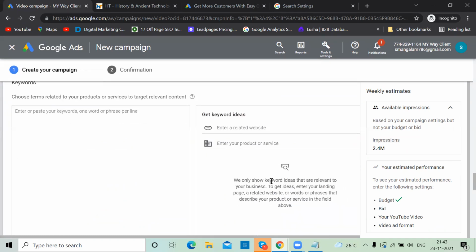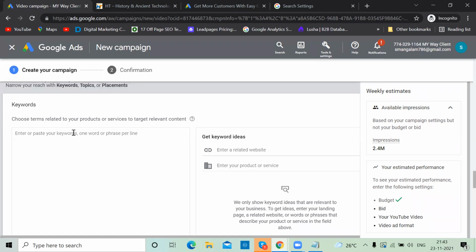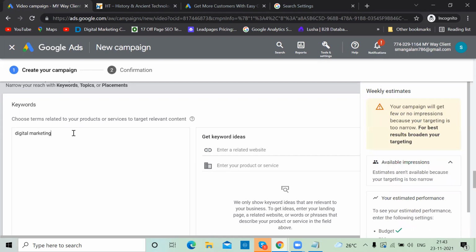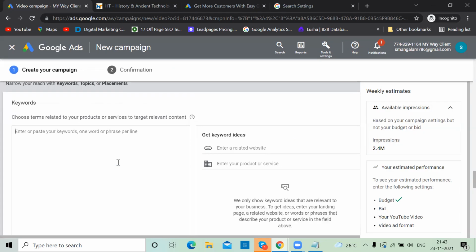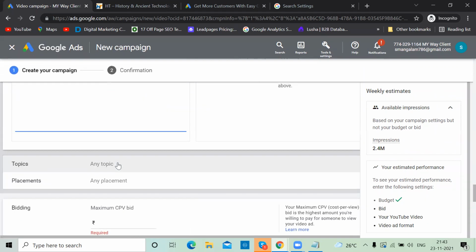Keyword is nothing but, we will only show keyword ideas that relate to your business. To get ideas, enter your landing page. Like you mentioned something like show my ad on the videos. We're talking about digital marketing. So you can type like this. So while these keywords are there, then only your ad will appear. So this is narrowing your targeting.